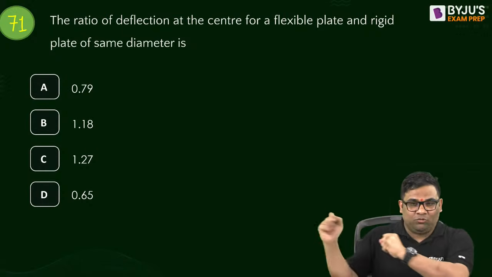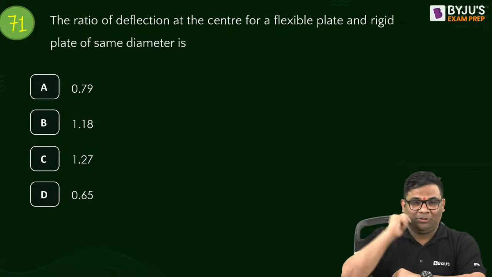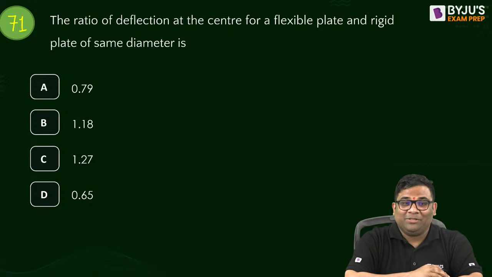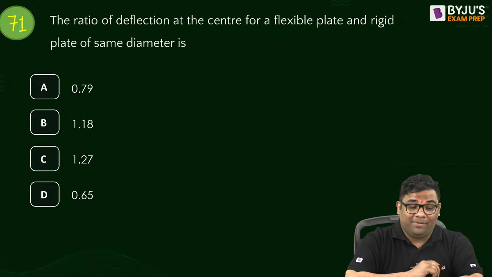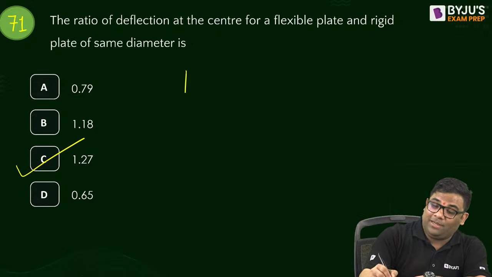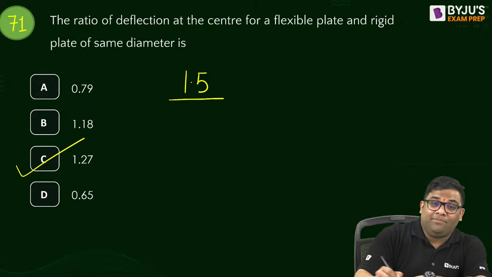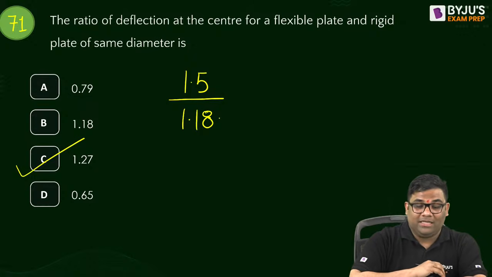So we are going fast towards 100. We'll score our century today. The ratio of deflection at the center of the flexible plate and rigid plate of same diameter is 1.27. For flexible I use the 1.5 equation, and for rigid I use 1.18. So it is 1.27. Understood?